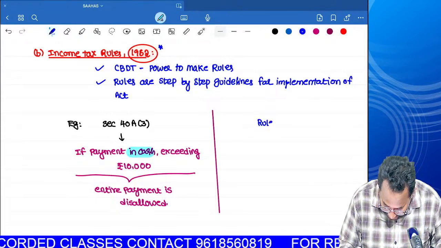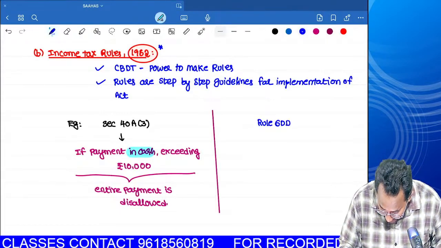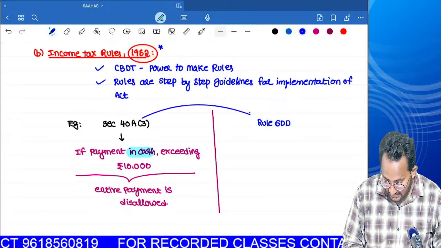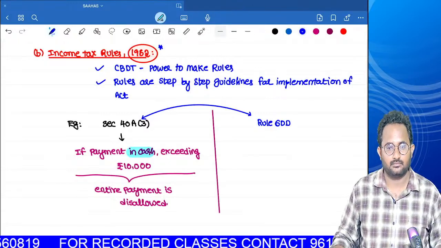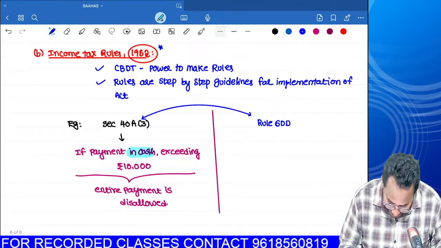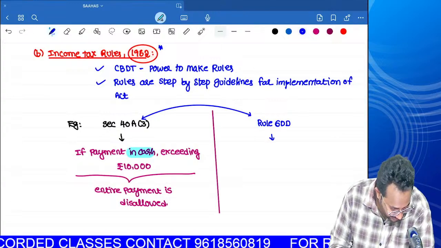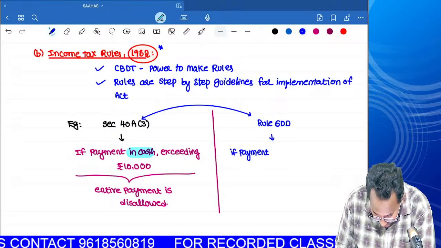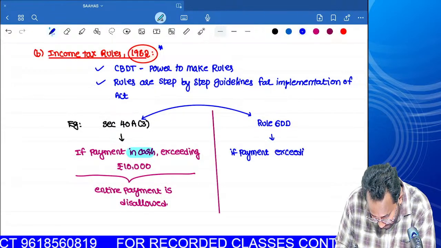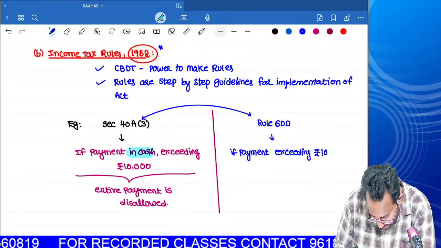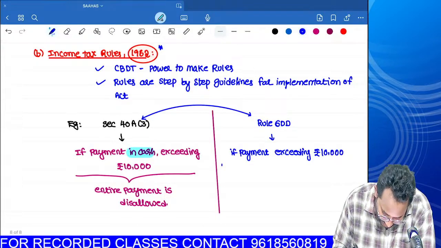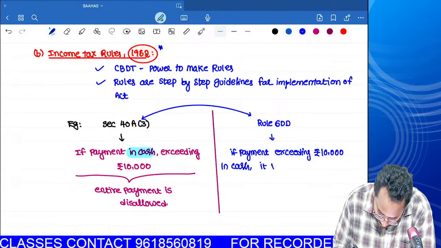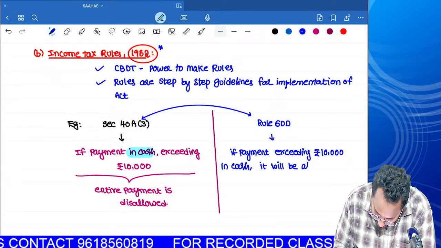Can you tell me the linkage rule? Rule 6DD. These two things are linked, so we have to learn this section along with the rule only. Rule 6DD gives clarity: if a payment exceeding rupees 10,000 is made in cash, will it be allowed in all cases?